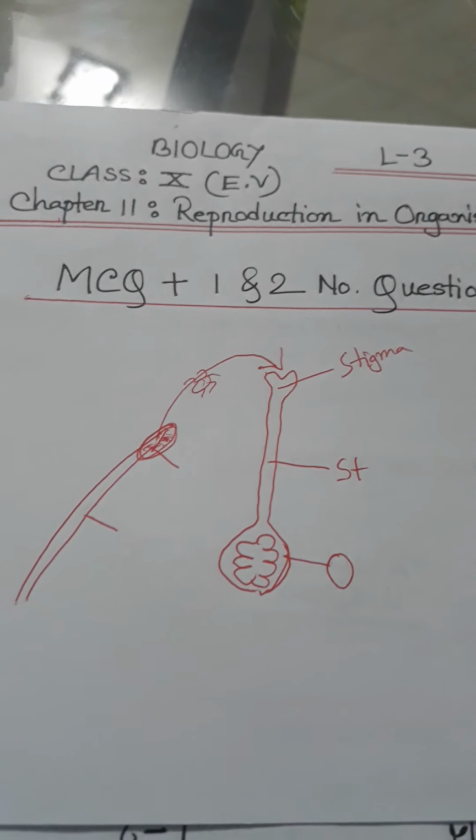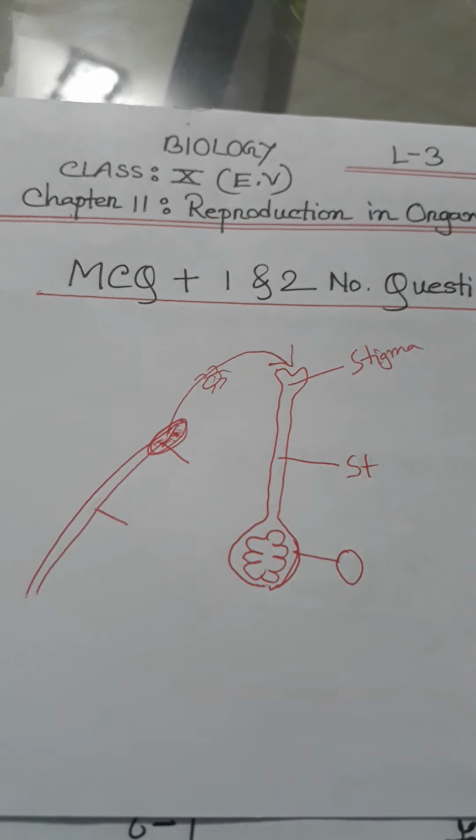Here is double fertilization. One male gamete fuses with the egg. This is called fertilization. Another male gamete fuses with the secondary nucleus and they produce endosperm, and the form is 3n. The secondary nucleus is 2n and the male gamete is n, so 2n plus n, 3n, they produce. So double fertilization produces 3n.